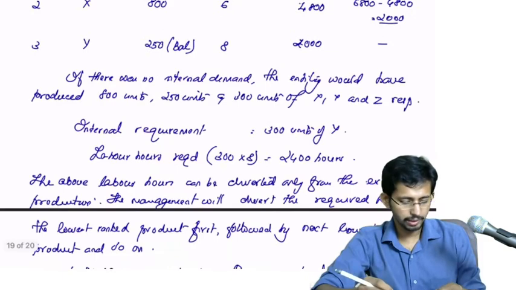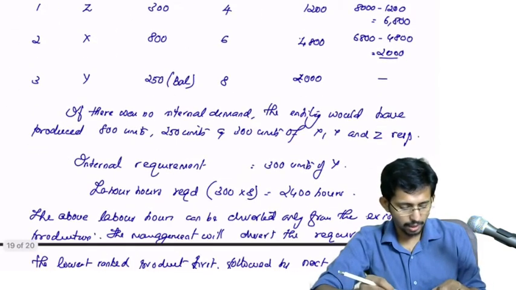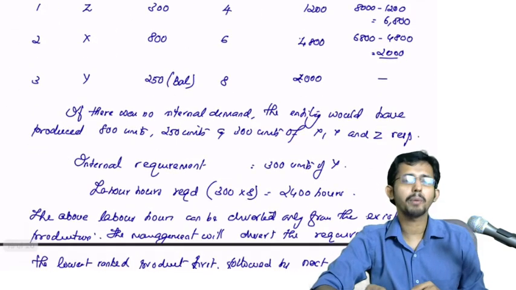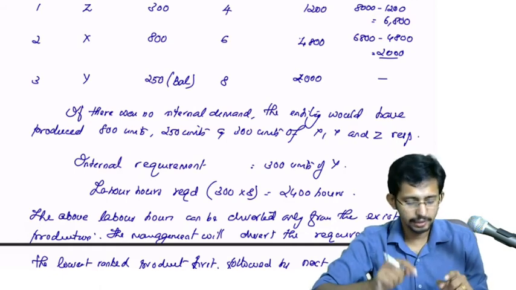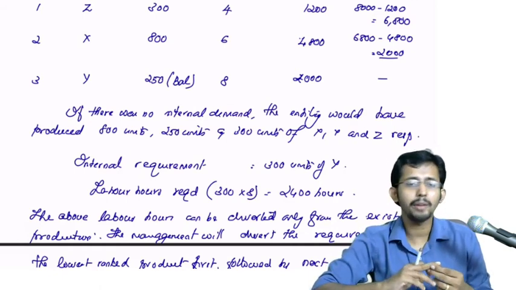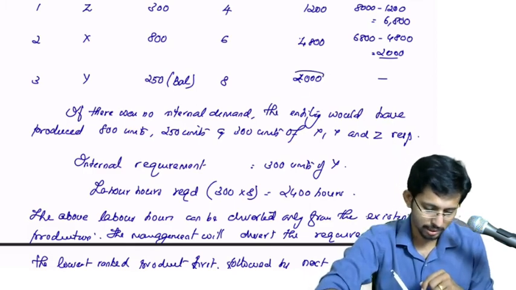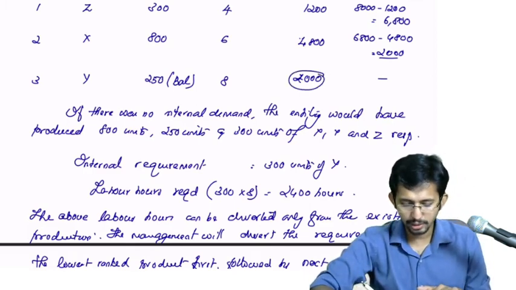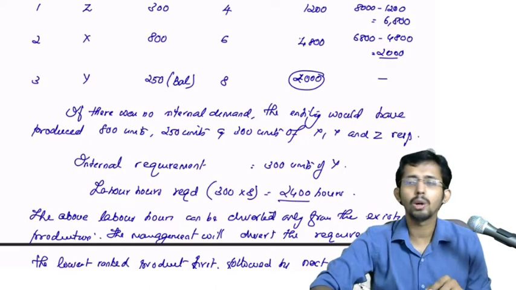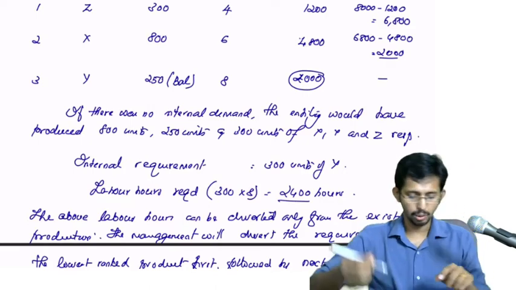The lowest ranked product in this case is Y. How many hours are allocated to Y? 2000. How much do you require for this internal production? 2400. So you will take the entire 2000.